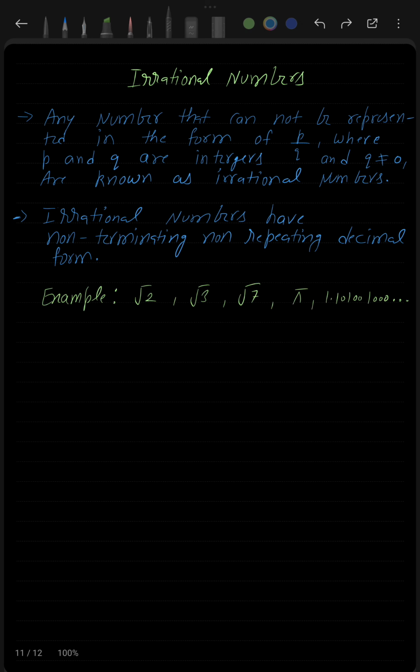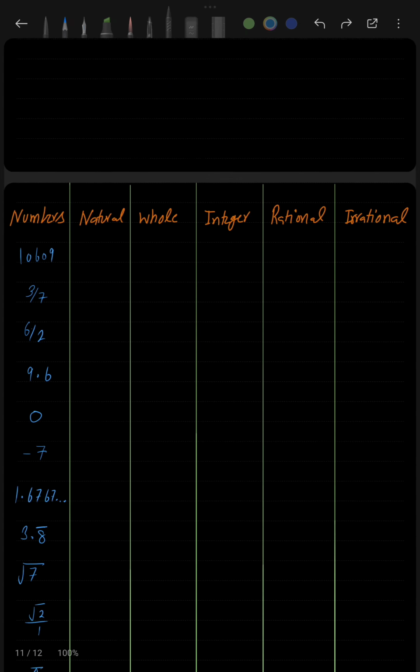Now a few examples of irrational numbers are here: root 2, root 3, root 7, pi, and this particular number, that is 1.10100100 and so on. All these numbers are irrational numbers, okay. So this is it about irrational numbers, okay. This much you need to know. And now let's do a small drill where we need to recognize the types of numbers, okay.